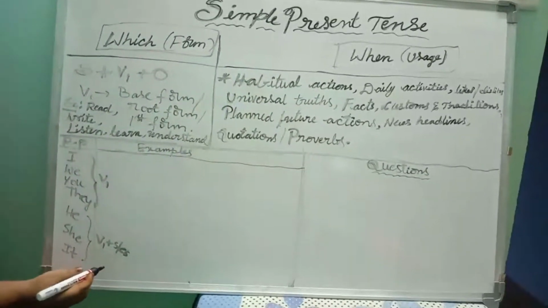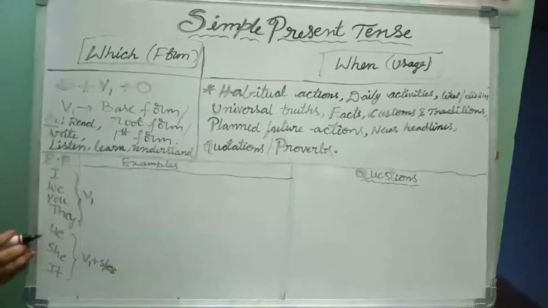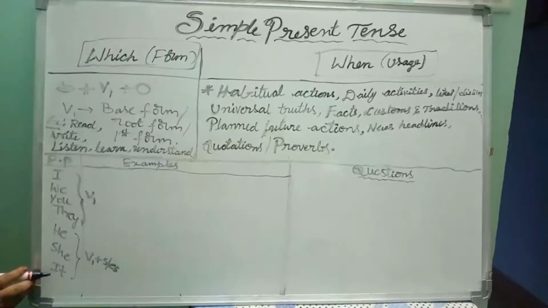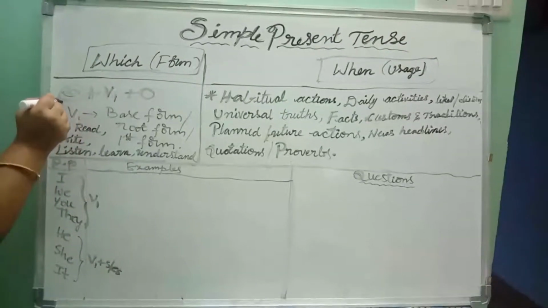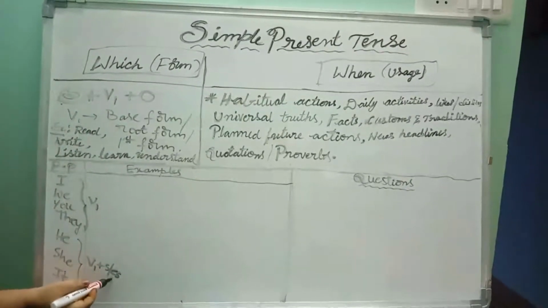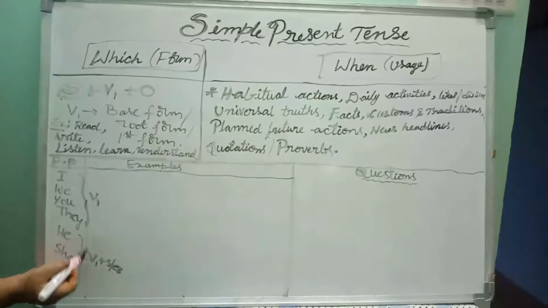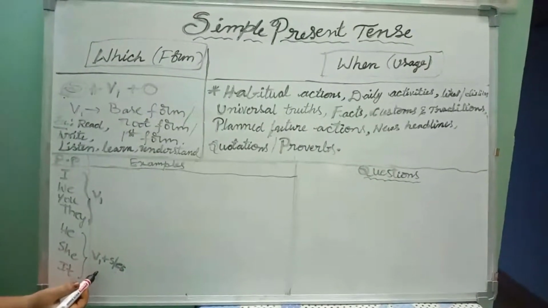In grammar, we have one rule. If the subject is in third person singular, S or ES will be added to the base form of the verb.